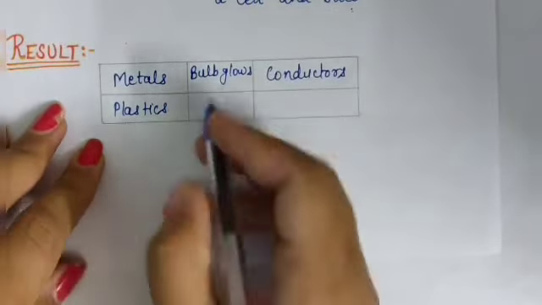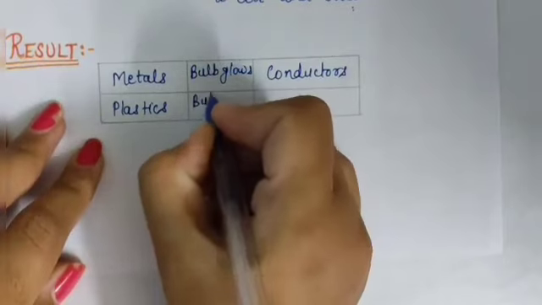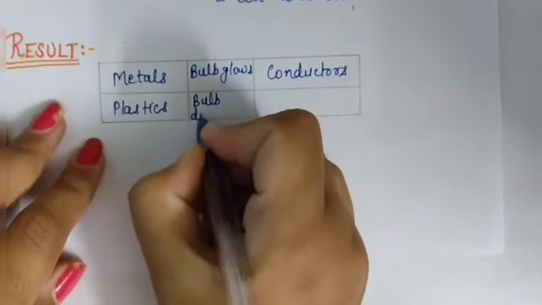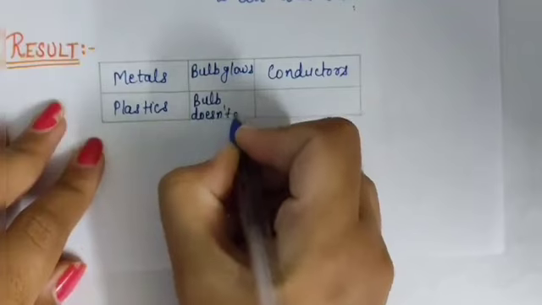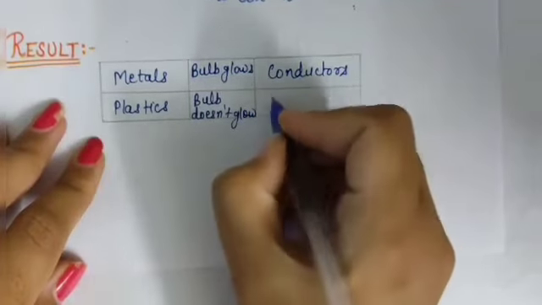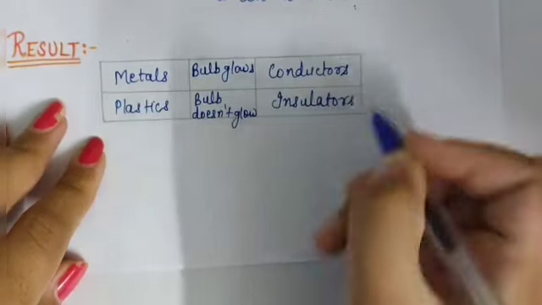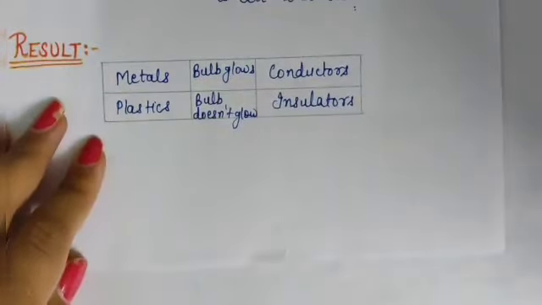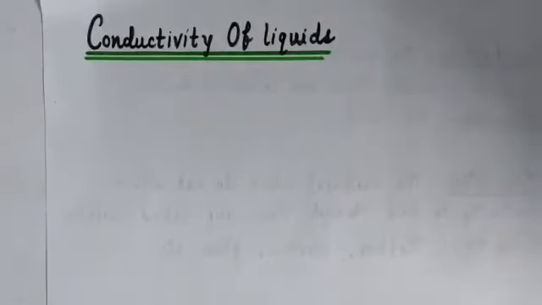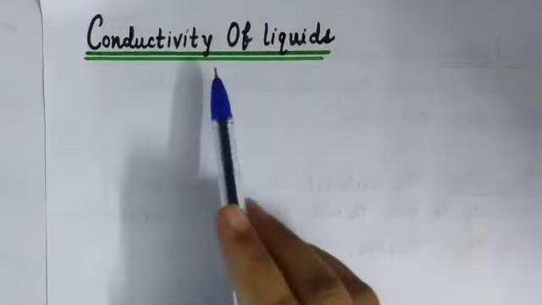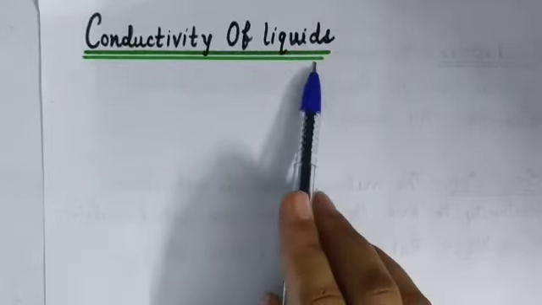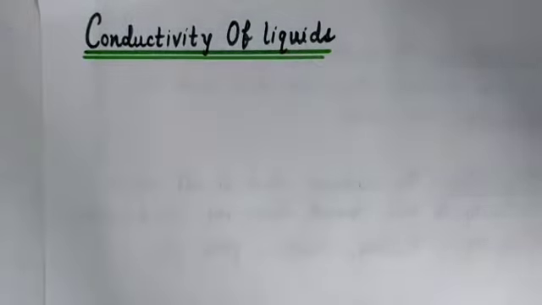And in the case of plastic, the bulb does not glow and plastics are insulators. So this is the result of our activity. So students, other than solids, liquids can also conduct electricity. So now we will learn about the conductivity of liquids.